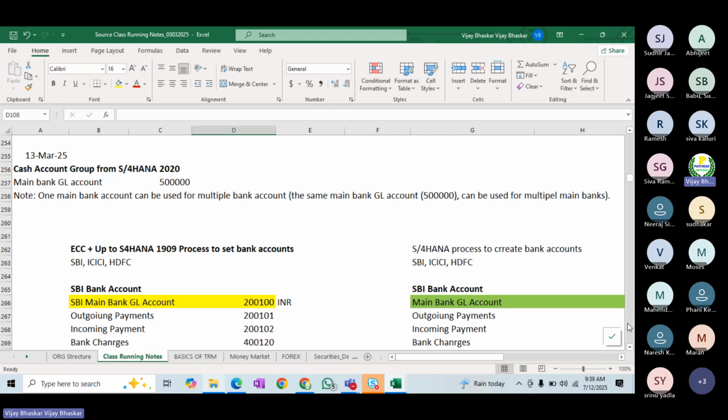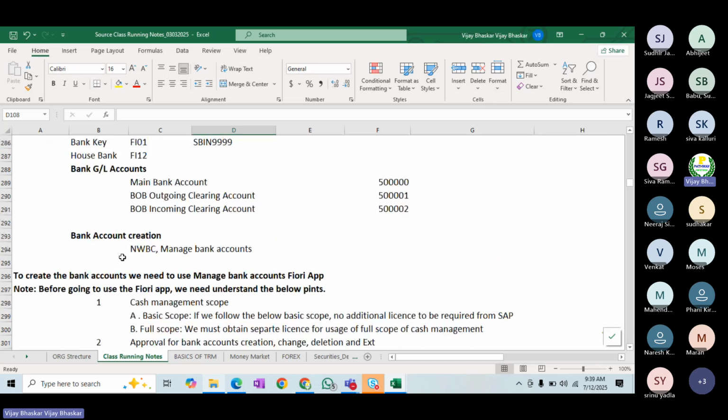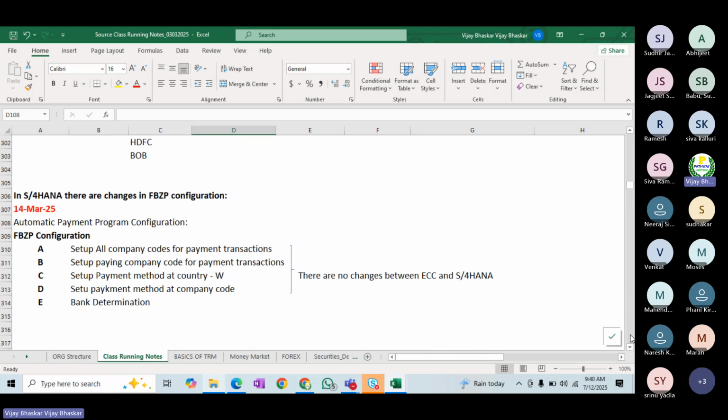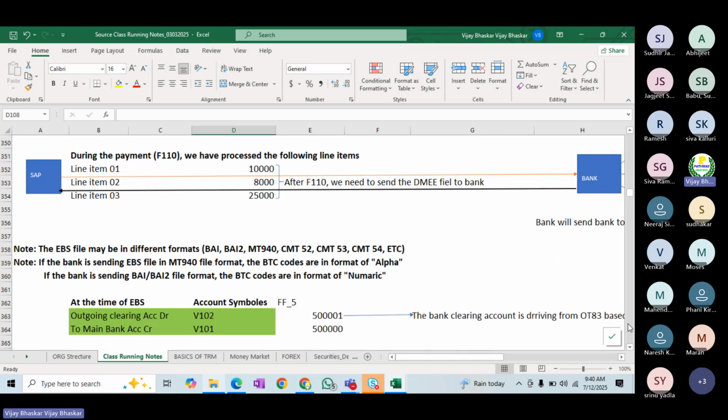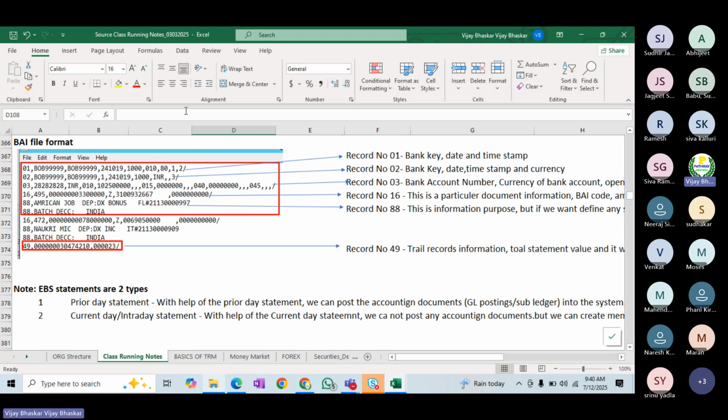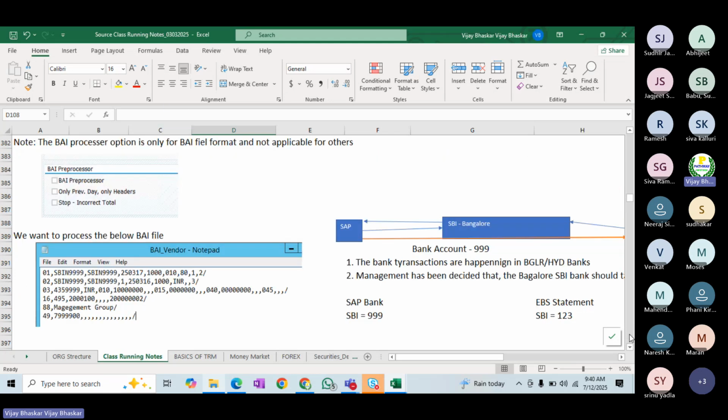What is a cash account? The concept of cash account, and why they have come up with that. What is the NWBC? Why is NWBC not supported in the higher versions of S4 HANA? Up to 1909 it was supporting, so all of this is covered in detail. Now FBZP, there are changes, clearing account determination in S4 HANA especially, where you configure in FBZP. That has been overruled, but what are the changes? Then what are the file formats, and what information is the file carrying?